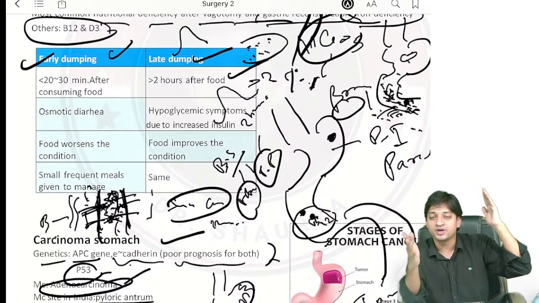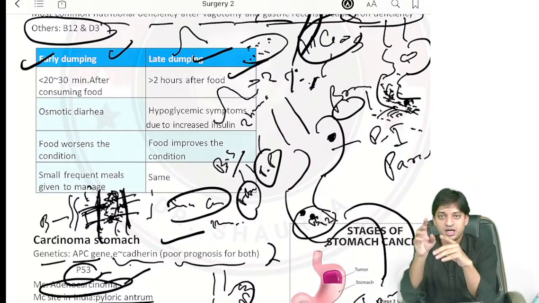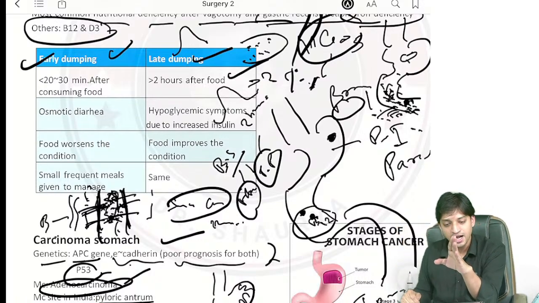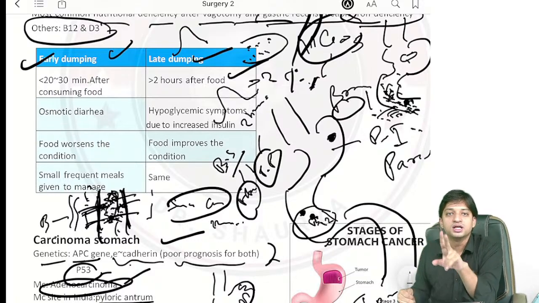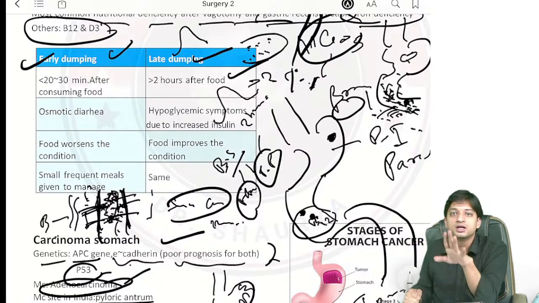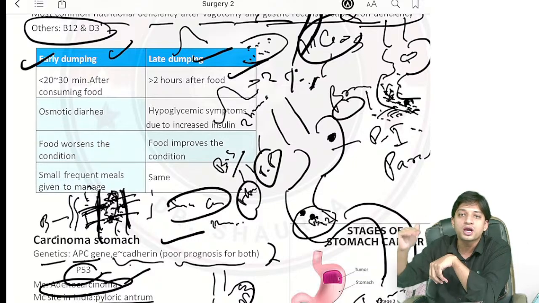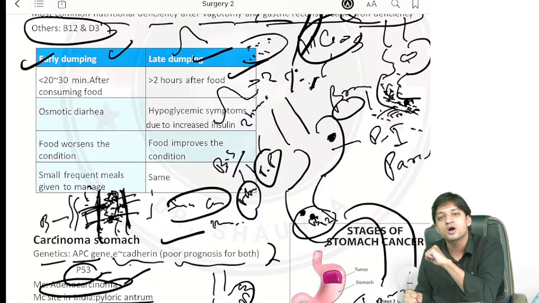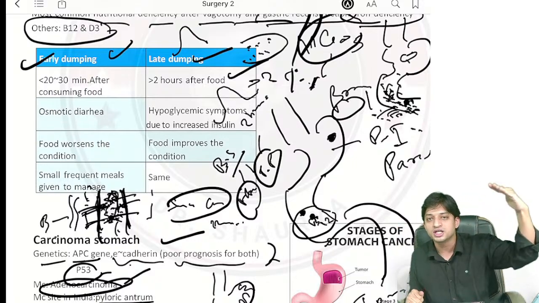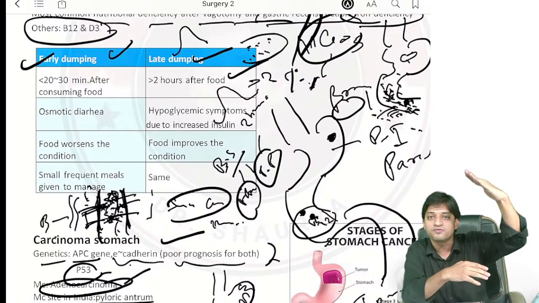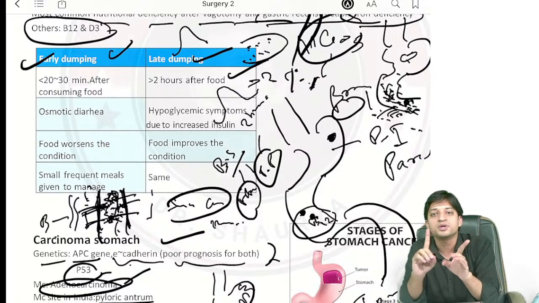All of a sudden, after a very long period of time, sudden hyperglycemia, pancreatic beta cells will release a large amount of insulin. This insulin will reach its peak action 2 hours after food intake. It will cause reflex hypoglycemia, because what was the work of insulin? The work of insulin was to decrease blood glucose level. If a large amount of insulin is secreted from the pancreas, it will cause reflex hypoglycemia. This is the concept behind late dumping.